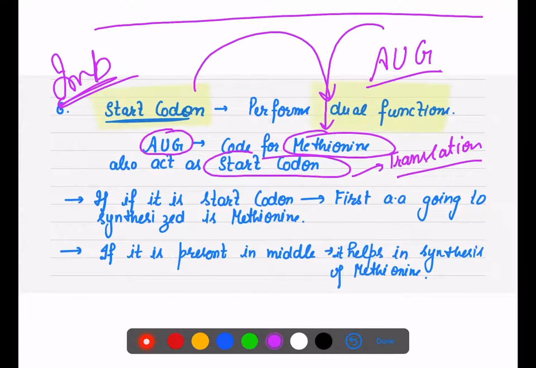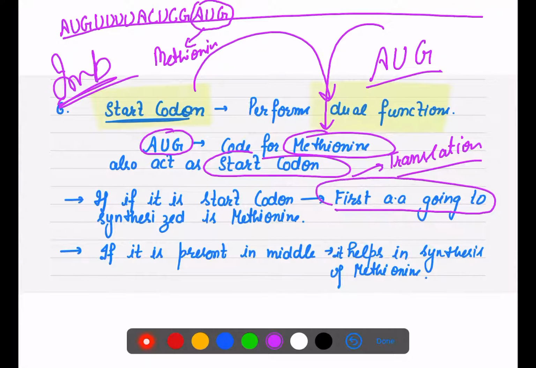If your sequence is coming like this: UAC, UCG, AUG, here you can see AUG, so it will code for methionine. If it is present at the start, as it usually is, then it will act as a start codon. So the first amino acid is always going to be methionine. If it is present in the middle, then it will help in the synthesis of methionine.